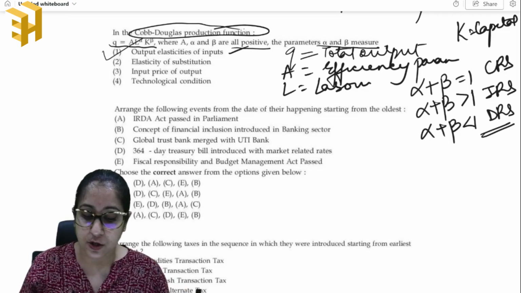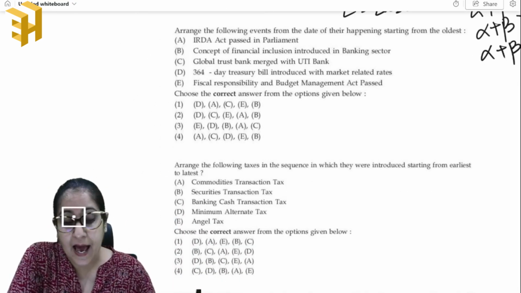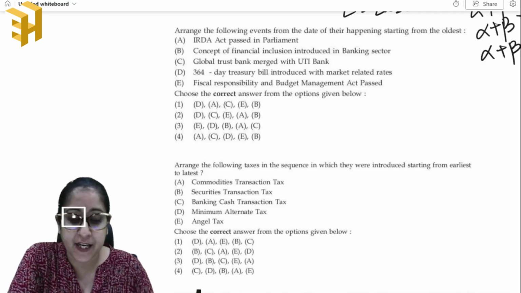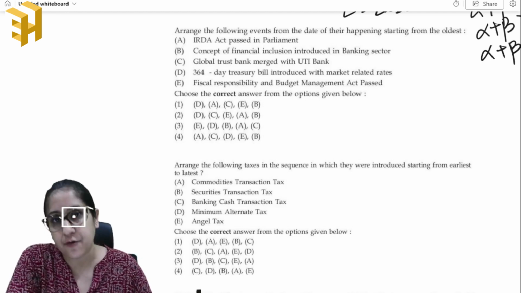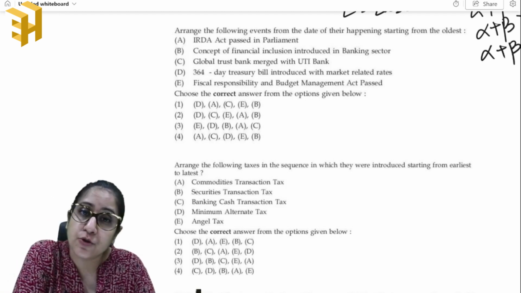Okay, moving on to the next question. Now this is an Indian economy related question, and these acts and bills are very important, right? Especially in chronological ordering kind of questions such as this one. Okay, so let's arrange this. We should know the years.